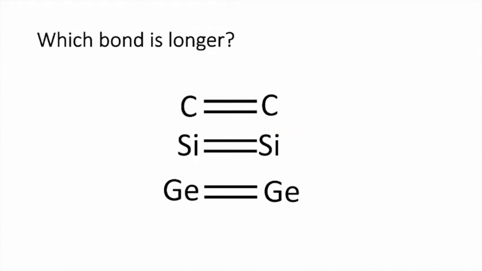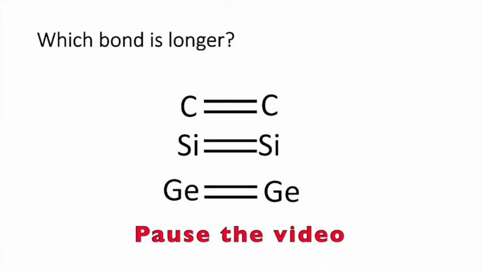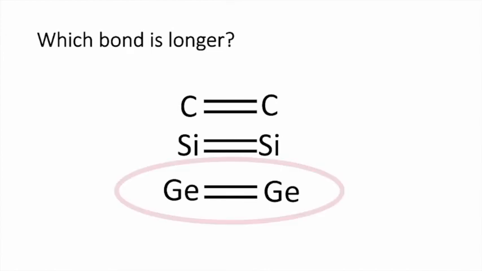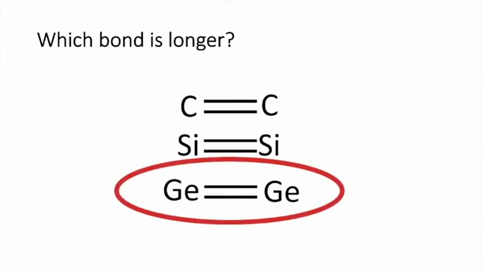Which bond is the longest? Pause the video and see if you can figure this one out. Germanium is lower in the periodic table, and it will have the largest radius because it has more shells or energy levels. So the bonds between germanium atoms are going to be the longest.